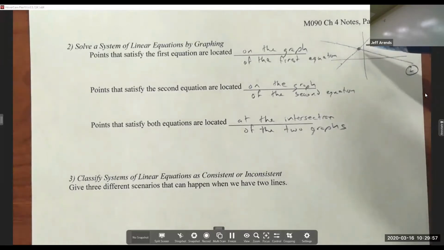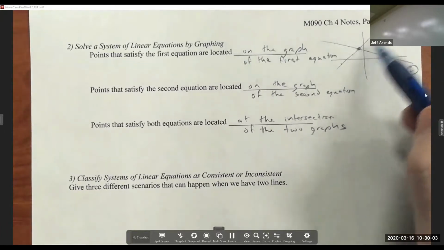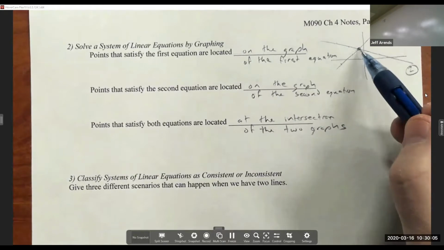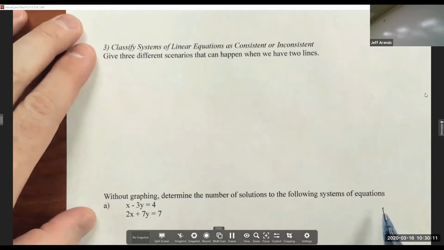So when we're talking about solving a system of equations like this, if we have two lines, and those two lines intersect at a single point, that gives us our solution. But that's only one possible scenario. That's one thing that can happen. Let's talk about the other things that can happen.